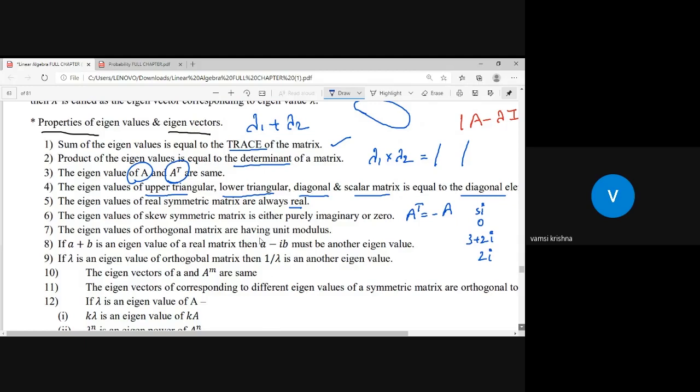And if the given matrix is an orthogonal matrix, the eigenvalues are of unit modulus, plus or minus 1. And another important point: if a plus ib is an eigenvalue of a real matrix, then a minus ib must be another eigenvalue. If one eigenvalue is 2 plus 3i, then the other eigenvalue must be its conjugate, that is 2 minus 3i.